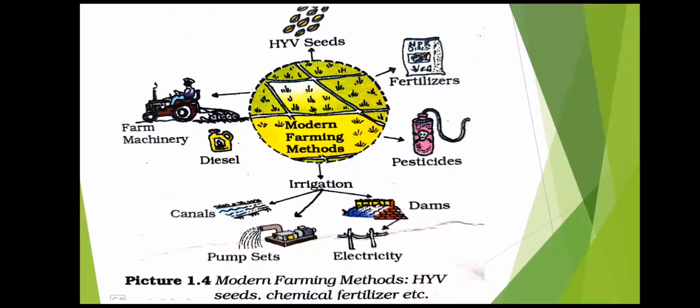Next, we studied about the five requirements of modern farming method. The first one is high yield variety seeds, and then fertilizers are there, pesticides are there, a system of irrigation has to be there, and farm machineries are also required.